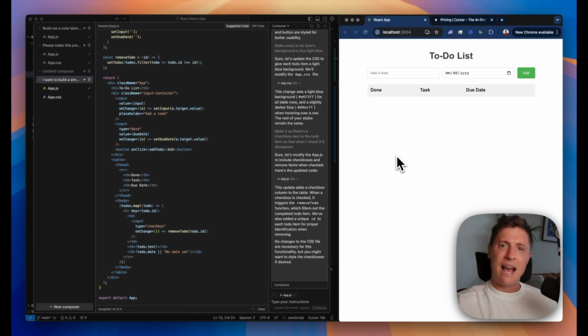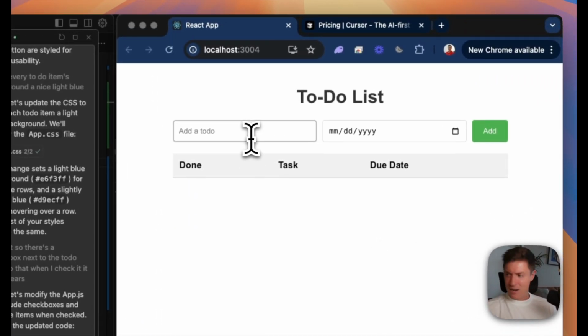Checkbox gone. Task done. Now we got a functional to-do list app here. I haven't written a single line of code. This is as functional as any other to-do list. I mean, Microsoft's paying developers millions of dollars to build apps worse than this, and we just built it by ourselves for free. Let's put another to-do list item here.